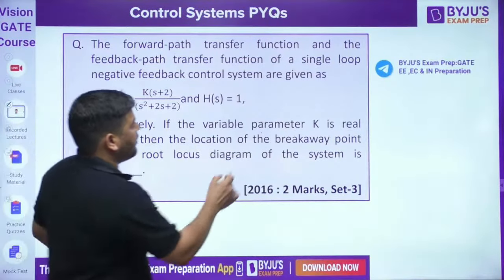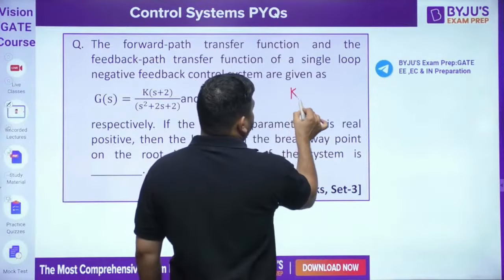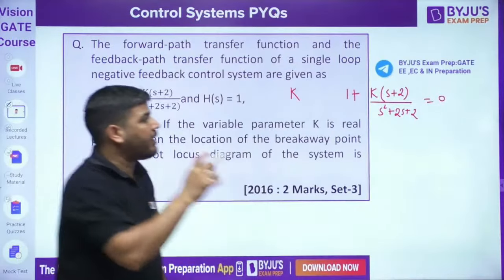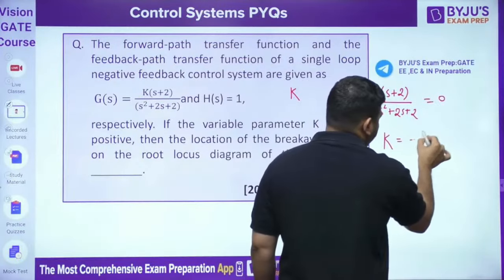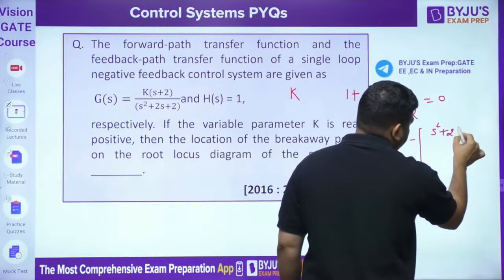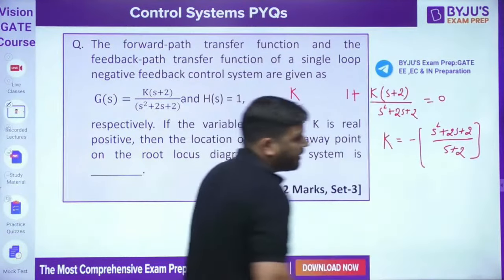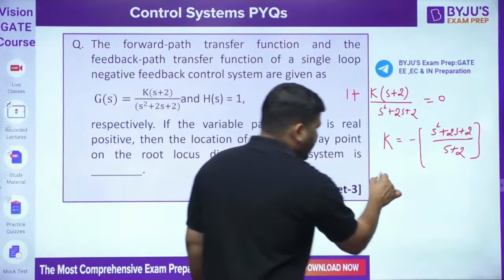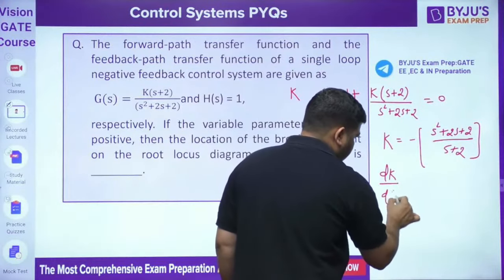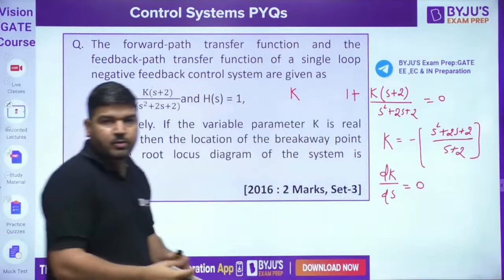How to calculate? We write the k value. We know that 1 plus G(s)H(s), this is our characteristic equation. 1 plus G(s)H(s) is equal to 0. This is our characteristic equation. Now you can calculate k value from here. K is equal to minus of (s square plus 2s plus 2) divided by (s plus 2). Now to find the breakaway point, you can take dk by ds equal to 0. Okay, so you can take dk by ds equal to 0.